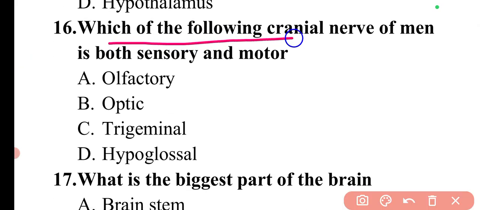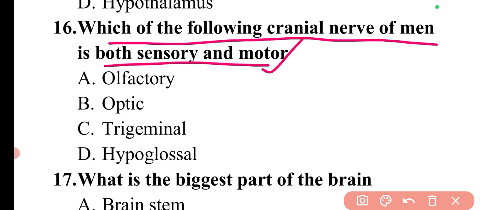The question is, which of the following cranial nerves of man is both sensory and motor? There are a total of 12 cranial nerves. Some of them are sensory type, some are motor type, and some are both sensory as well as motor type.